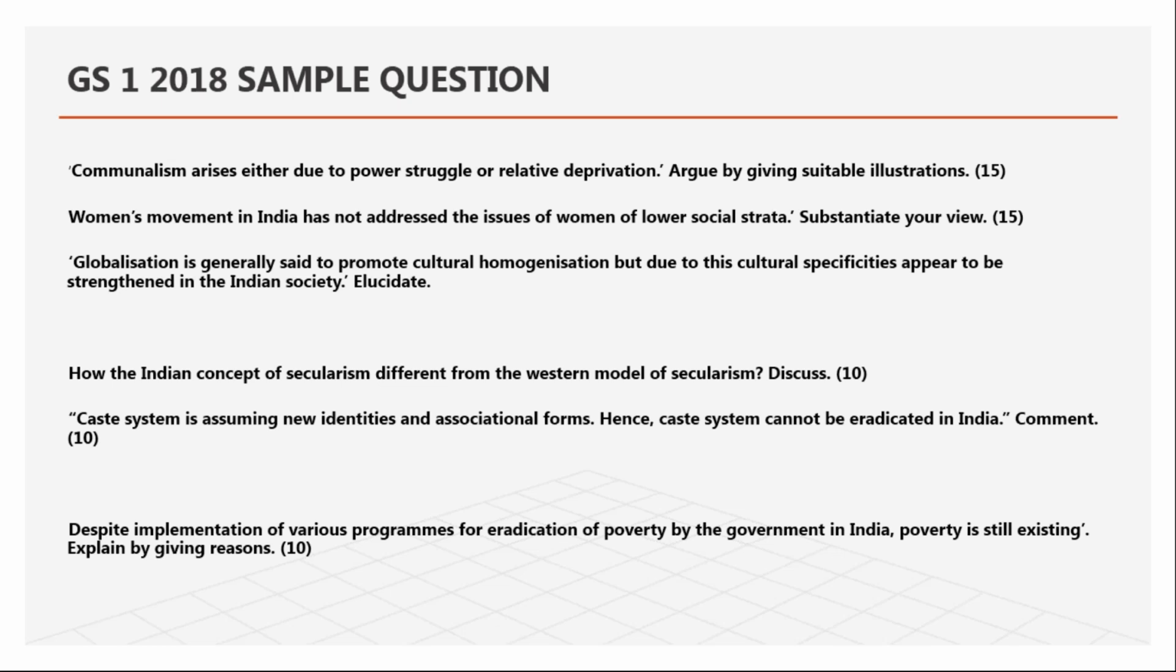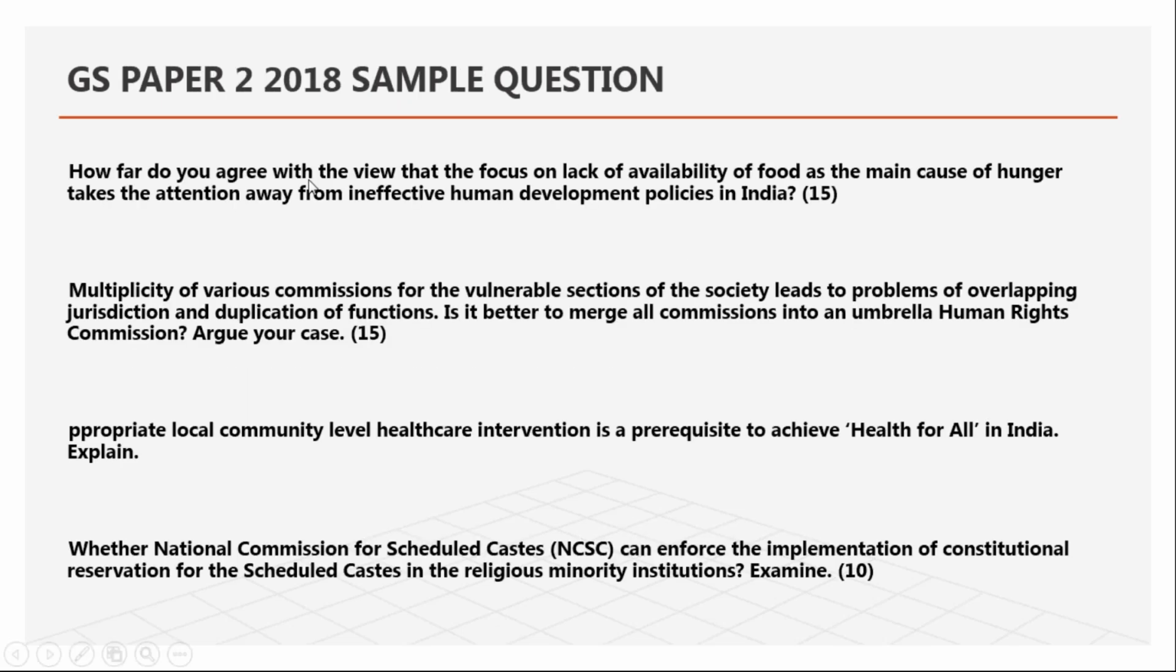Take my word. Then here is paper 2. See this example question from 2018: how far do you agree with the focus on the lack of availability of food? Human development, vulnerable sections of society, multiplicity of various commissions for the vulnerable sections of society, then appropriate local community level healthcare intervention. See whether the National Commission for Scheduled Castes can enforce the implementation of constitutional reservation. These are the sample questions of 2018.